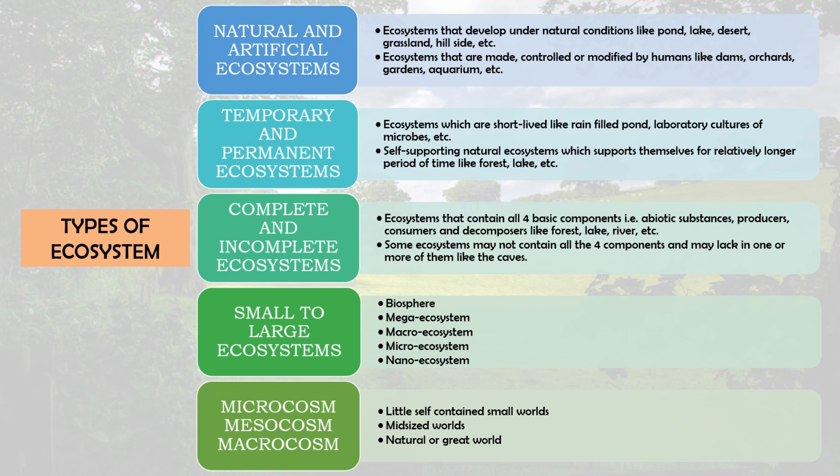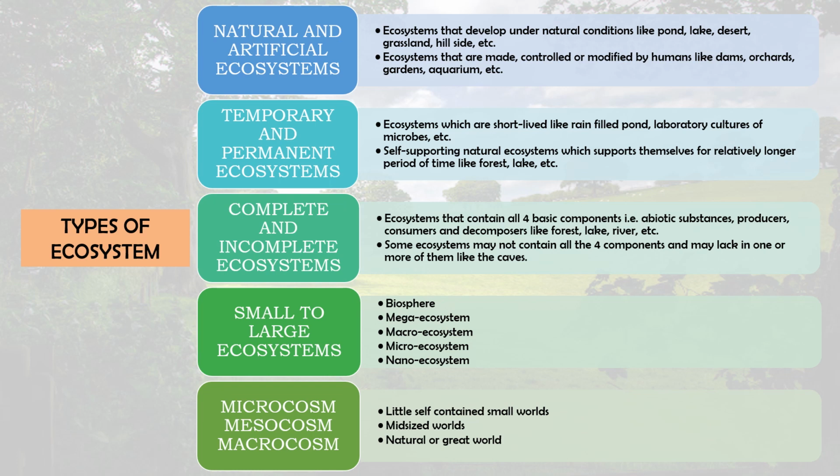Mesocosm is a mid-sized world, more realistic, like some large experimental tanks or outside enclosures which are subjected to natural environmental factors like light and temperature, and they also contain larger organisms with more complex lifestyles.